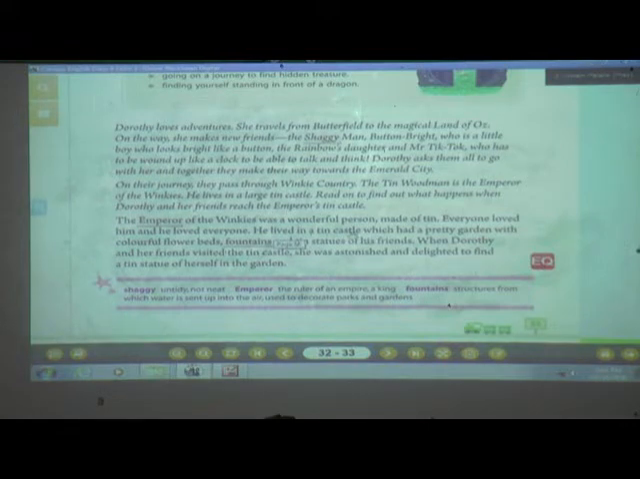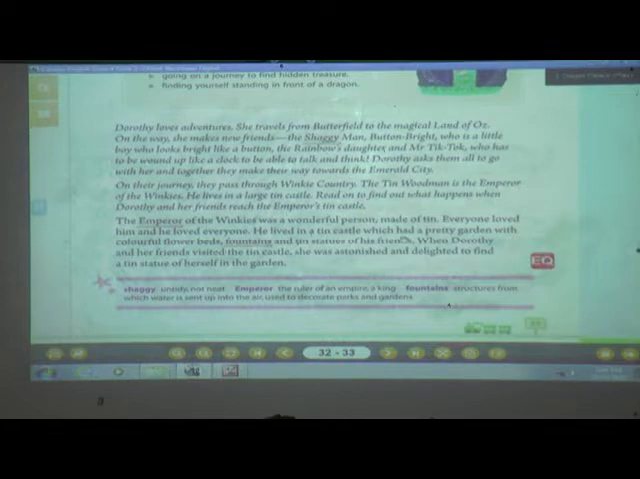Okay, and he lived in a tin castle which had a pretty garden. Means surrounding the tin castle, there was a pretty beautiful garden with colorful flower beds, fountains and tin statues of his friends. Now here we can see, fountain means what? Structures from which water is sent up into the air, and it is used to decorate parks and gardens. If you see some of the parks, there are fountains, means water is going up and again it is coming down, and it is used to decorate parks and gardens.